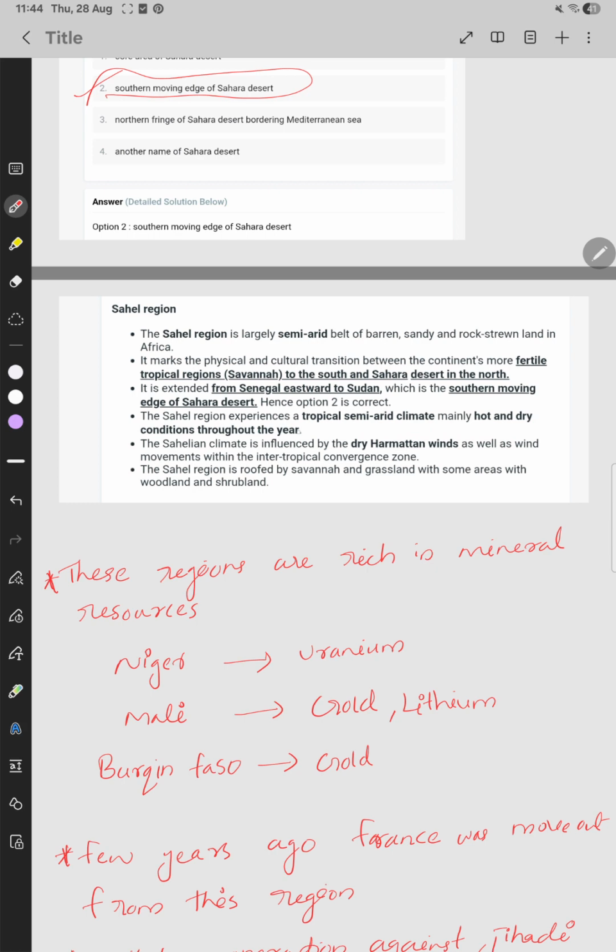The Sahel region experiences a tropical semi-arid climate, mainly hot and dry conditions throughout the year. The Sahelian climate is influenced by the Harmattan winds as well as wind movement within the intertropical convergence zone. The Sahel region is covered by savanna and grassland, with some areas of woodland and shrubland.